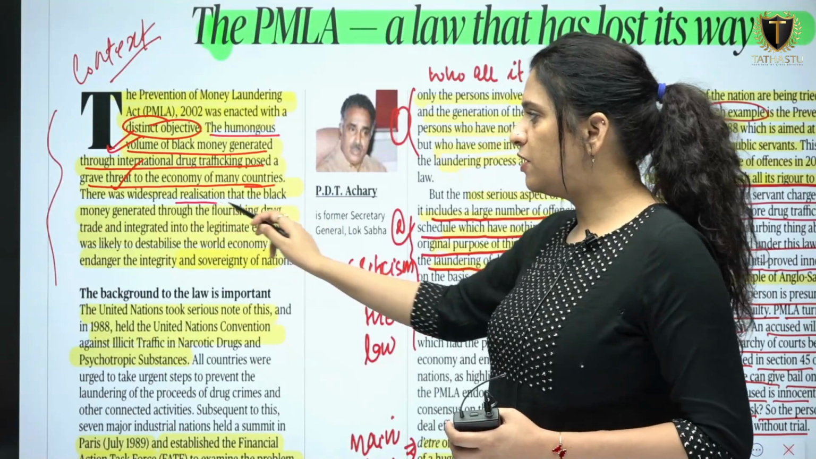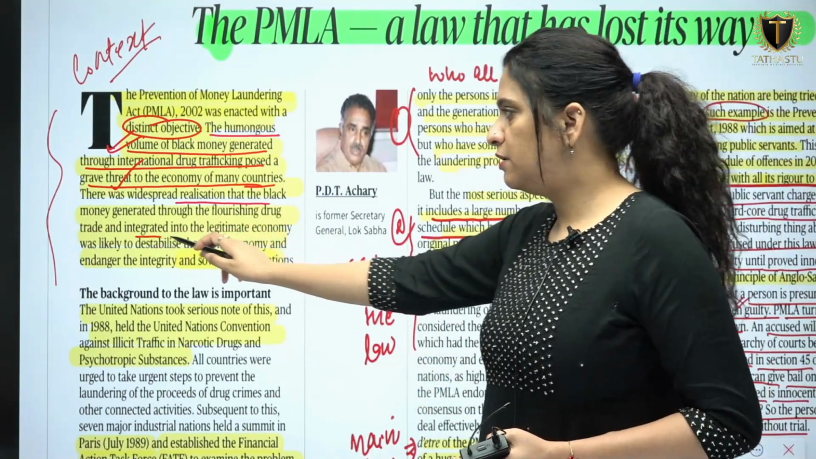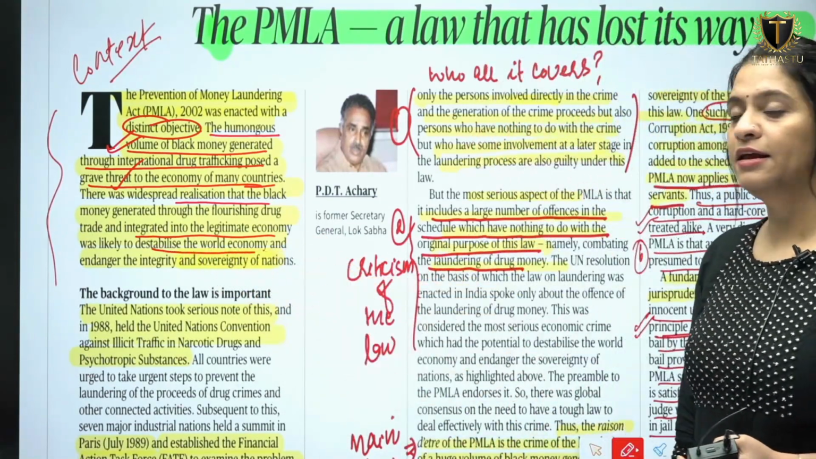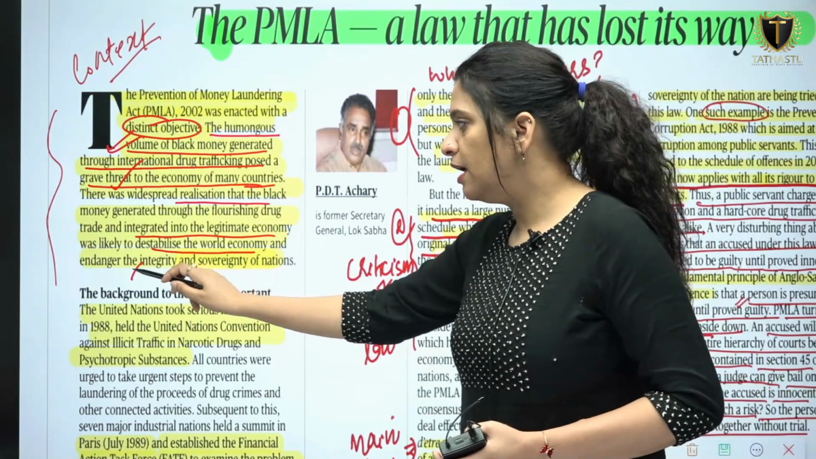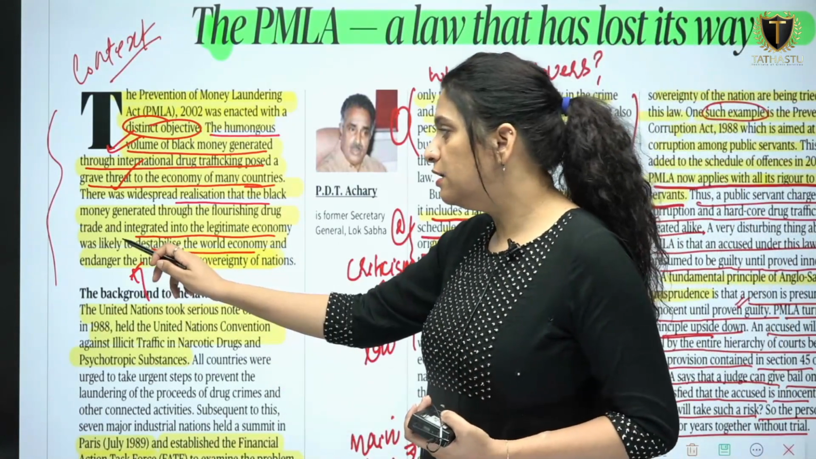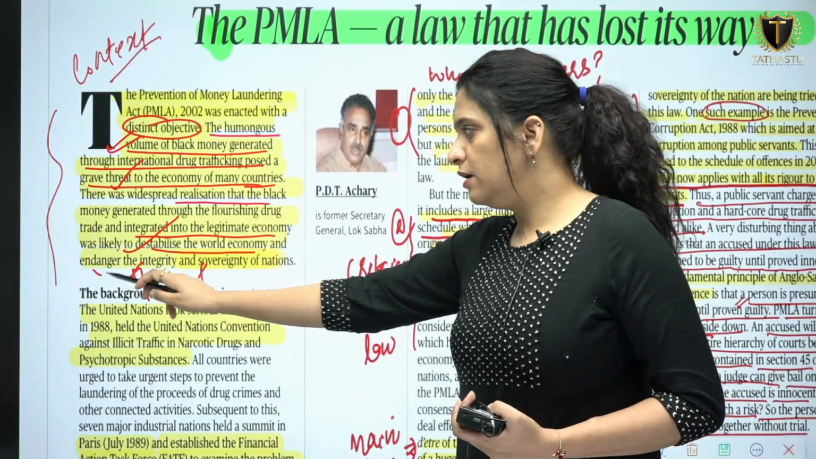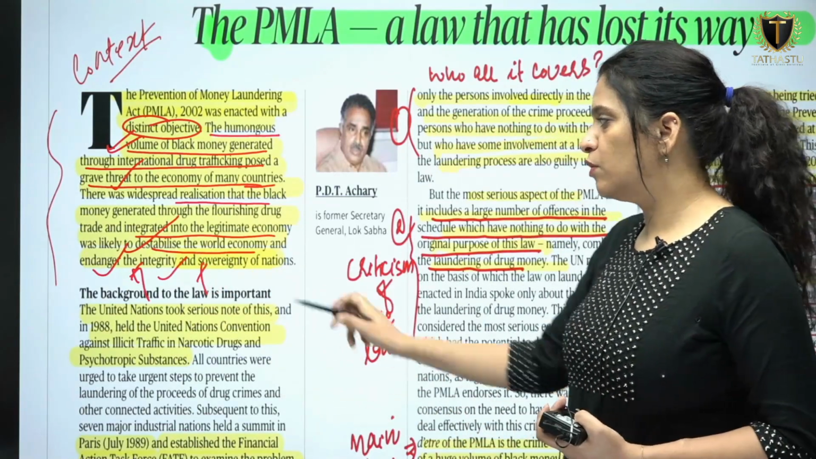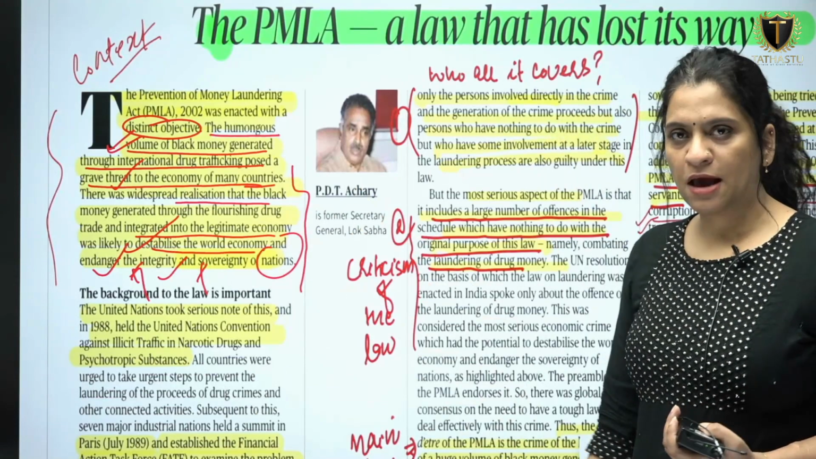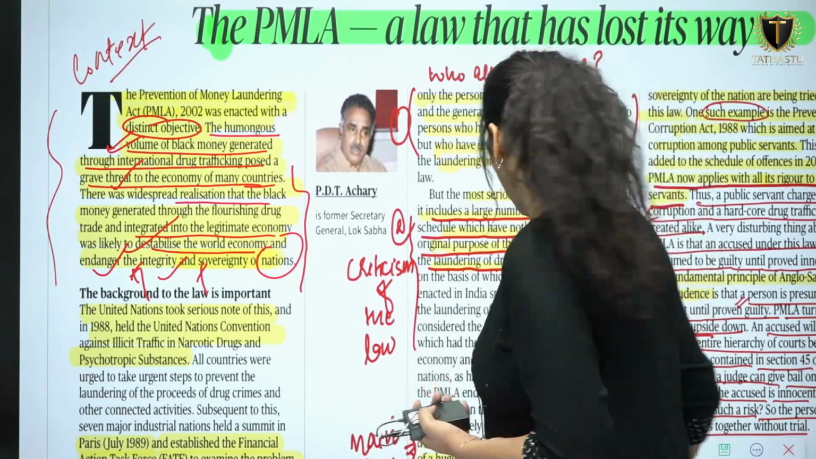There was a widespread realization that the black money generated through the flourishing drug trade and integrated into the legitimate economy was likely to destabilize the world economy and endanger the integrity and sovereignty. So black money, how does it impact the economy? It endangers and destabilizes the world economy, and then it endangers the integrity and sovereignty of the nation. So this is the negative outcome of black money, and black money has only negative outcomes, no positive outcome at all.